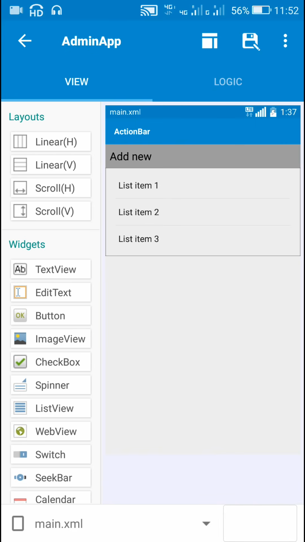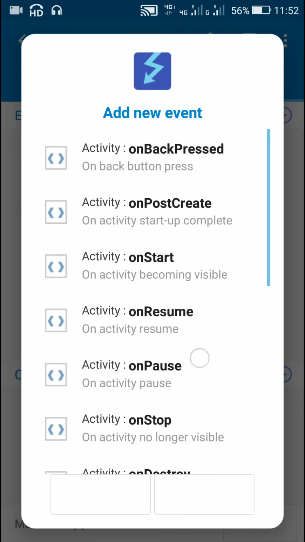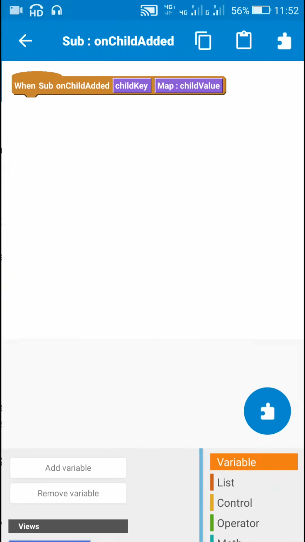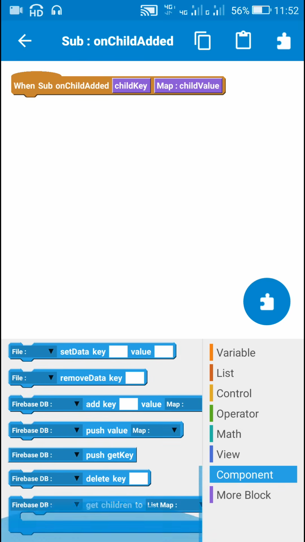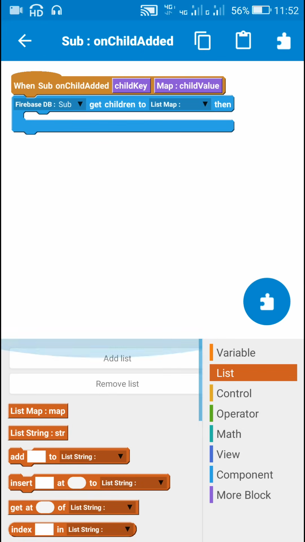Now in main activity, I have to display data in list view. So here I will add Firebase DB on child added event, and in this event I will use this block Firebase DB get children to list map. Here I have already created a list map called map, and I have also created a list string str.